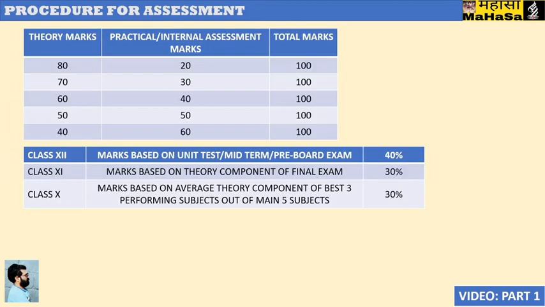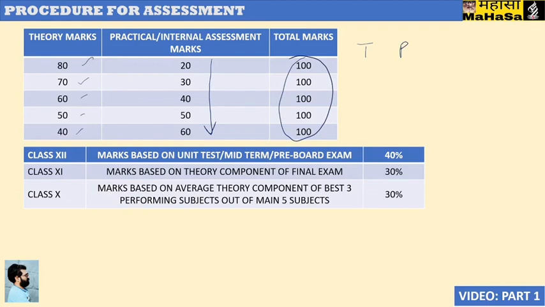If we talk about the procedure for assessment, we will have to look for the subject wise assessment. Every subject has theory part and a practical part. So theory part may vary, that means maximum marks of theory may vary in class 12. They may be 80, 70, 60, 50, 40. Likewise, respectively, the practical or internal assessment part will vary 20, 30, 40, 50, 60, and in totality they will come to 100 marks. So result will be prepared out of 100 marks for each subject.